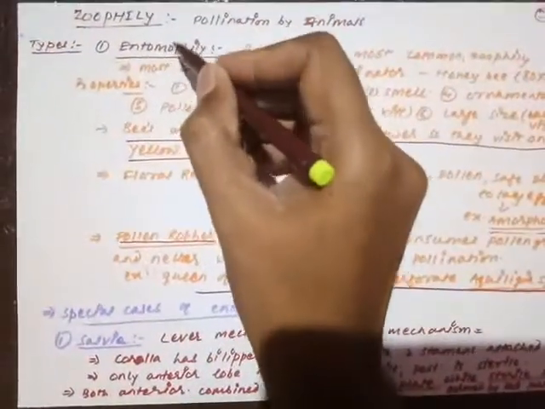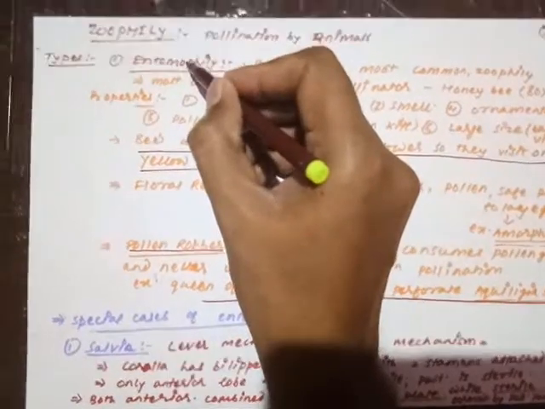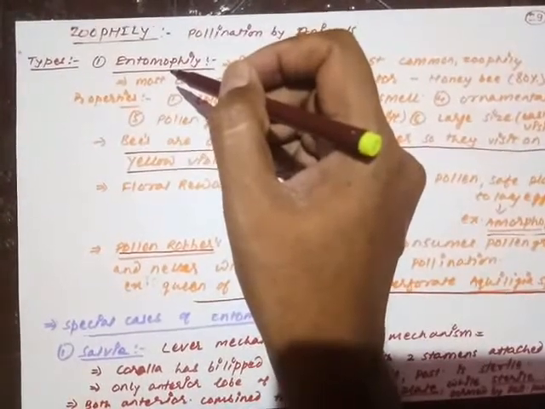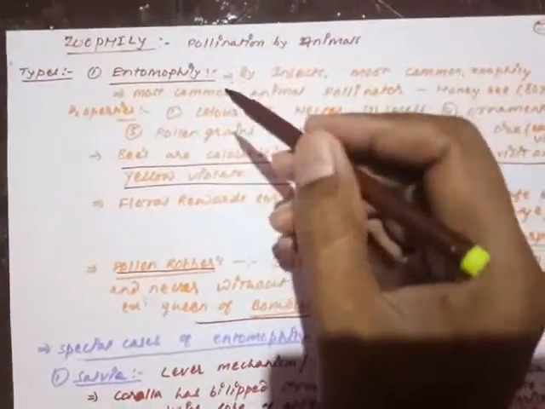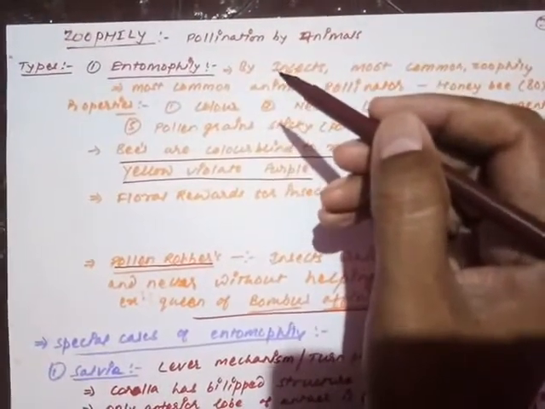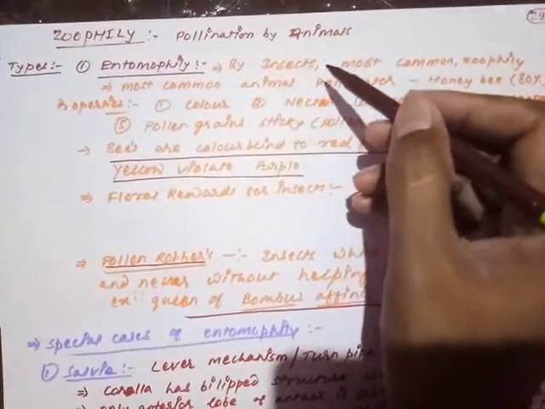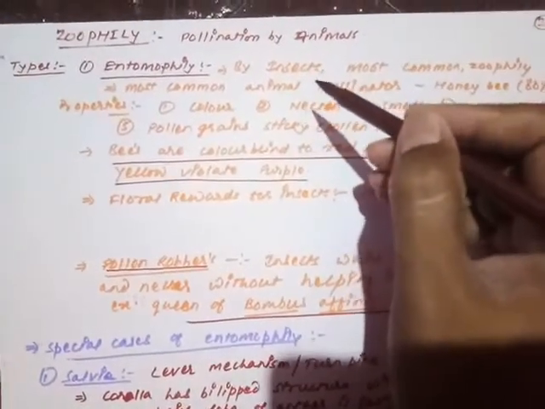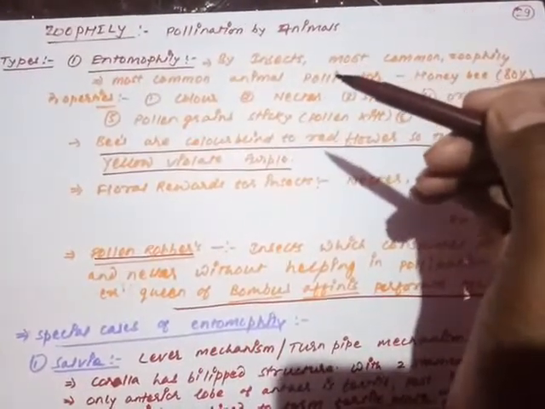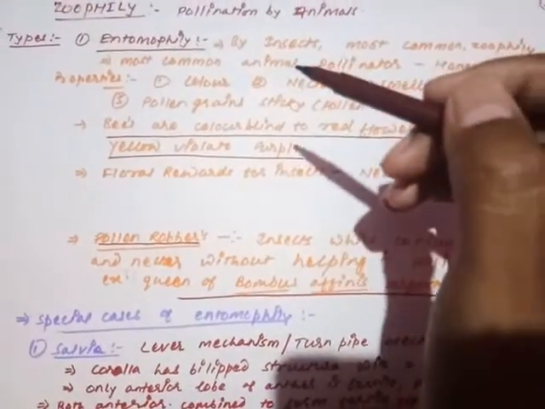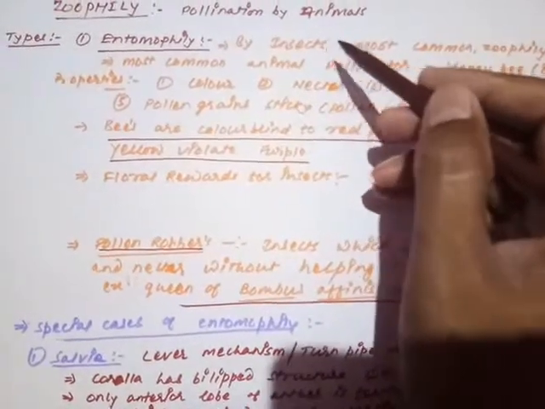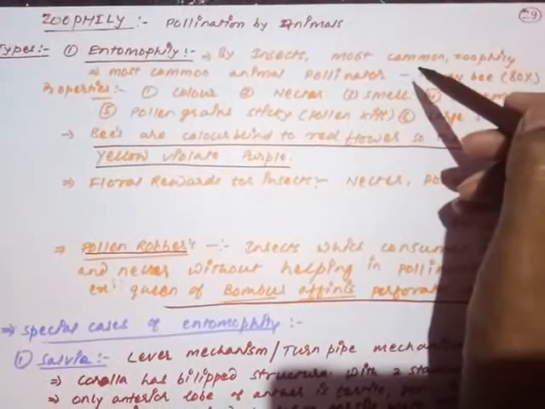Entomophily, once again, phily means pollination. Entomo is used for insects. Insect science is called entomology. So when insects work as the pollinating agency, or when pollination is performed with the help of insects, it is called entomophily. Entomophily is the most common mode of zoophily, and it is even considered the most common way of pollination.